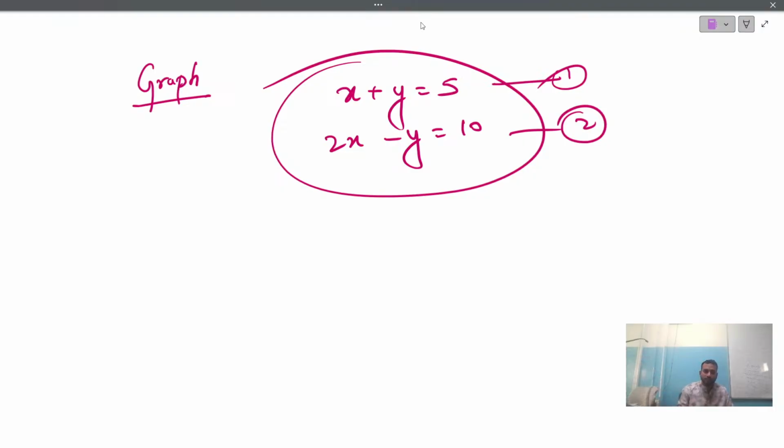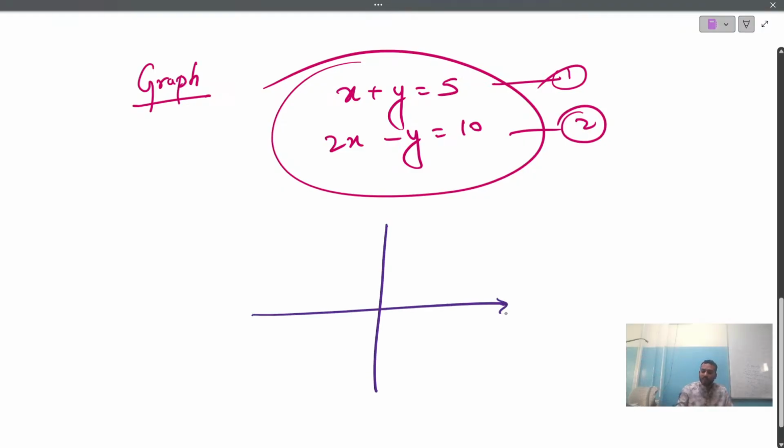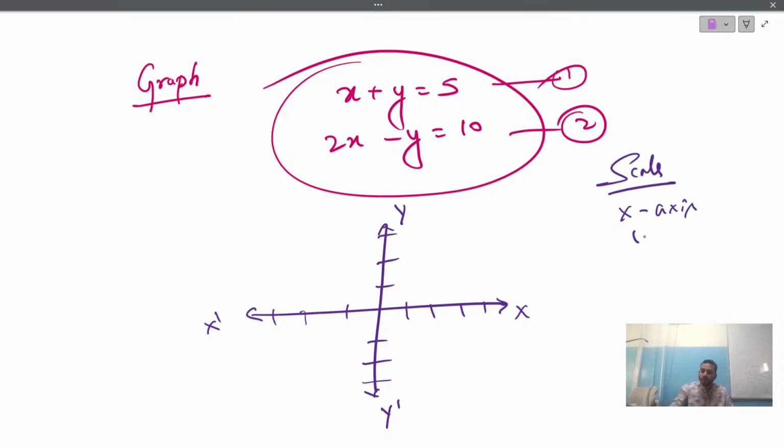I'll just give you the clear picture. You will be drawing the x and y axis. Am I right? Okay, first plot this x and y. Write the coordinates of x and write the coordinates of y. Most of the students make this mistake, I'm telling you: they'll write xy, x dash and y dash. My dear students, kindly don't forget to write the scale. Write scale as x-axis 1 unit is equal to 1 centimeter, and y-axis 1 unit is equal to 1 centimeter. Don't forget to write the scale.